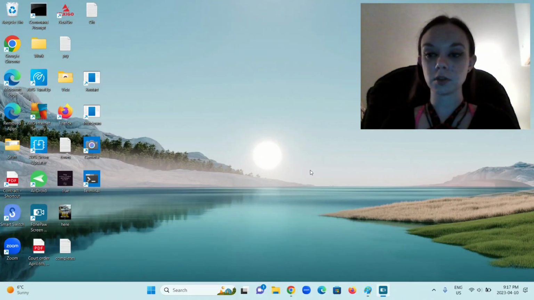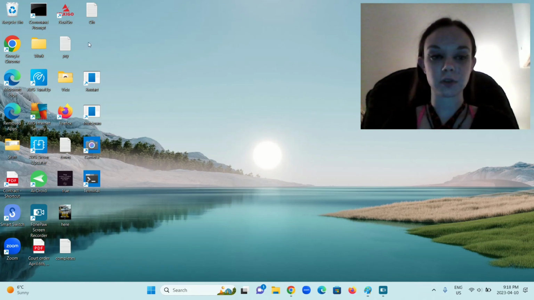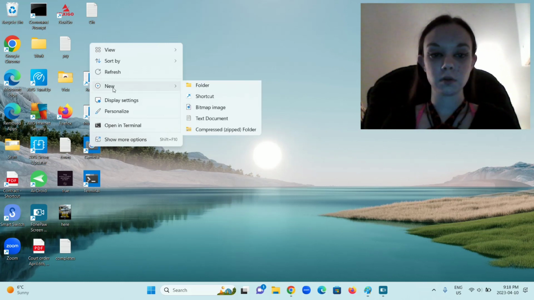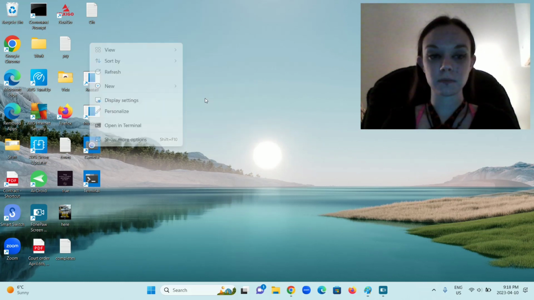Hey guys, today I'm going to show you how to create a control panel shortcut on your desktop. The first thing you're going to do is click on your desktop where you want the shortcut to go, then go to New, and then Shortcut.